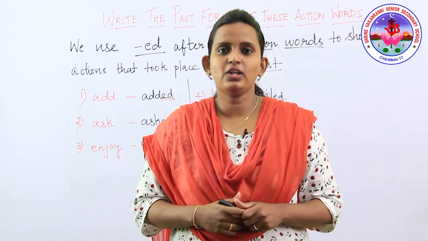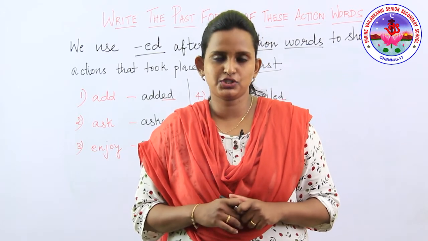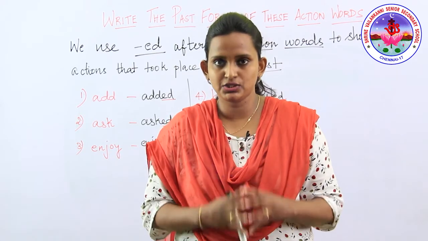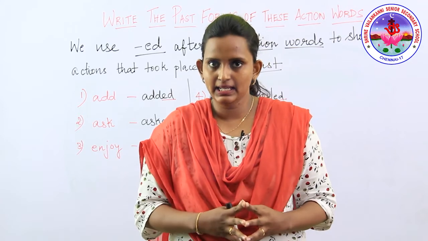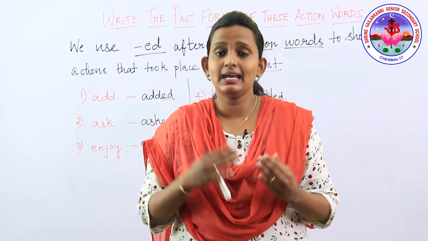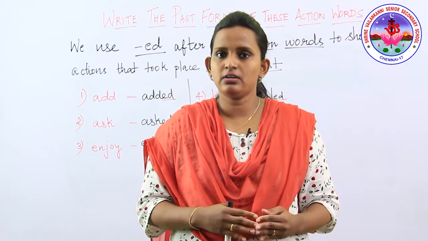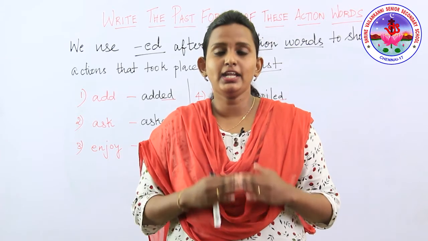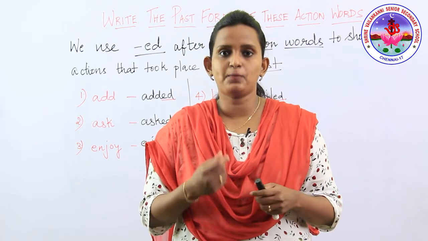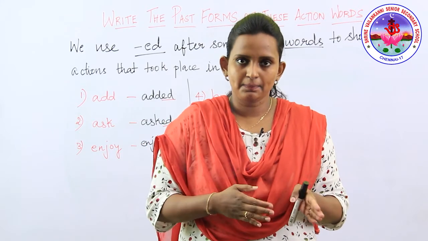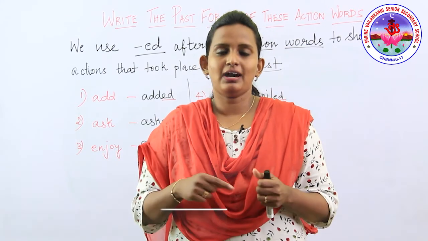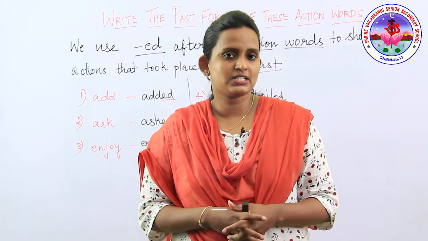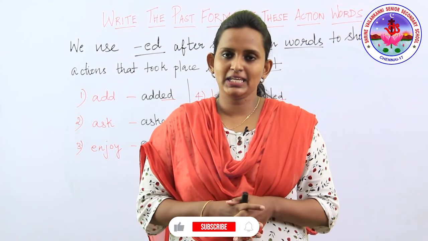Well, so that's all about the past form of the action word. Always remember one thing: for the past form of all action words, we need to add ed. Add ed at the last. You will not add it in the front or in the middle, but only at the last, and you need to pronounce the word properly. For example, jump becomes jumped. After adding ed, we need to pronounce it like that. So this is the past form of the action word. We need to add ed.